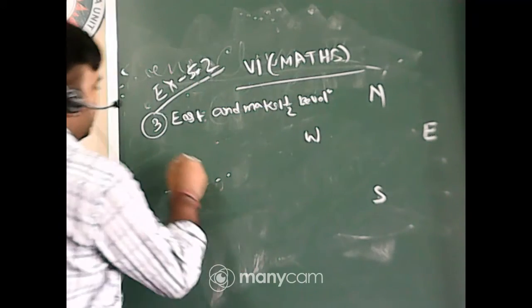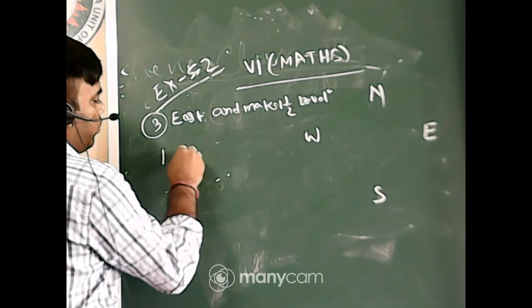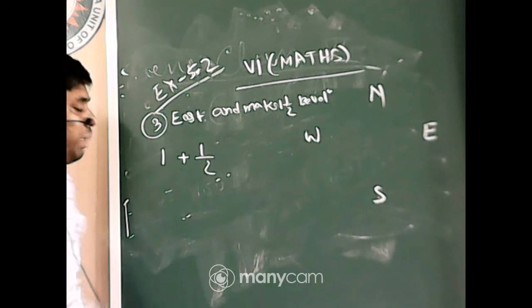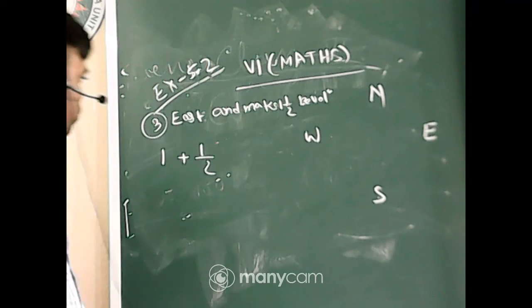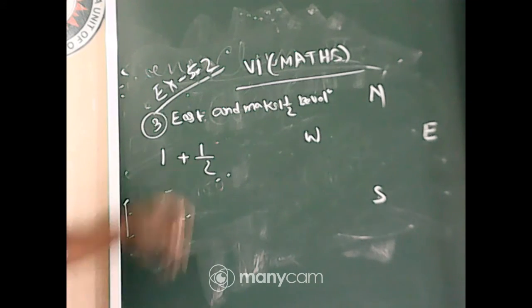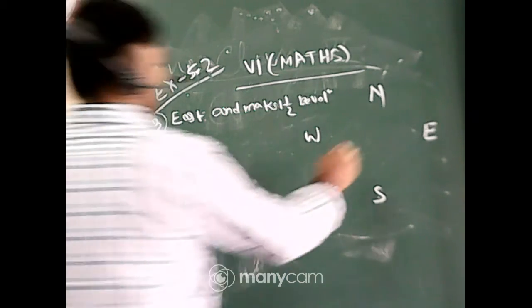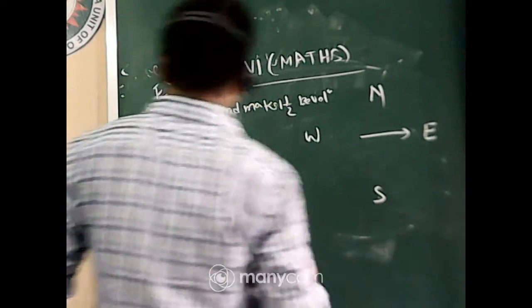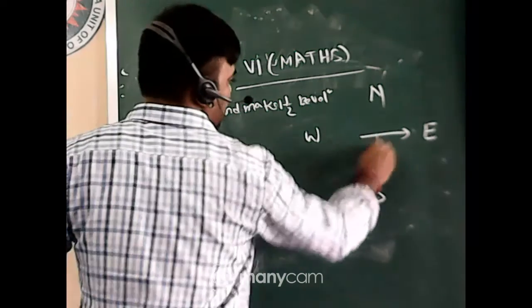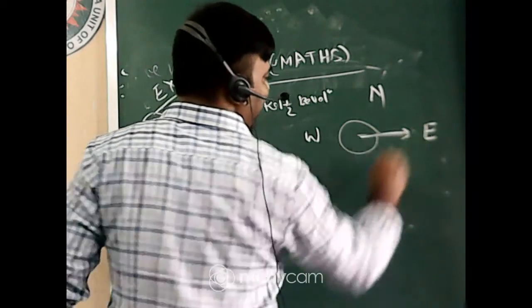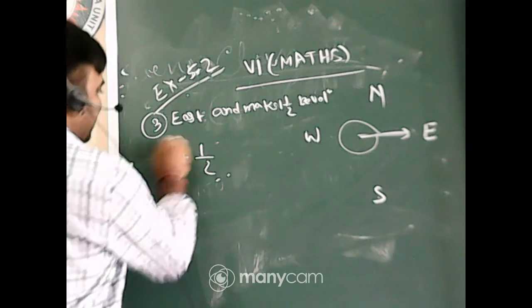First of all, students, 1 whole 1 by 2 means 1 plus 1 by 2. So it is facing at the east. 1 revolution means it will again reach east, so that is complete.